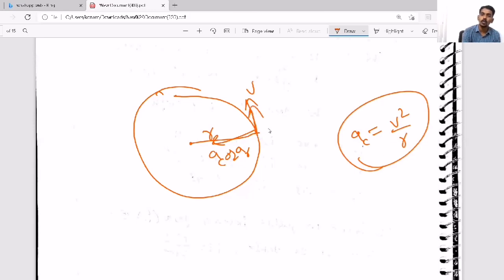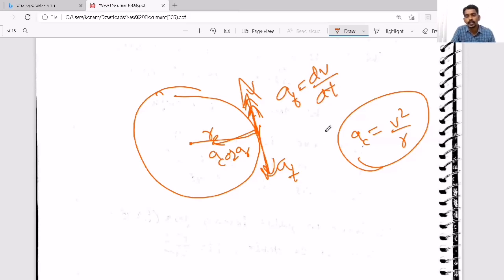But apart from that, there may be one more acceleration, either in the direction of velocity or in the opposite direction. That is called tangential acceleration, AT. If it is in the direction of velocity, speed increases. If it is in the opposite direction, then speed decreases. That is the relation between acceleration and speed. And the tangential acceleration means the rate of change of tangential speed, dv by dt.